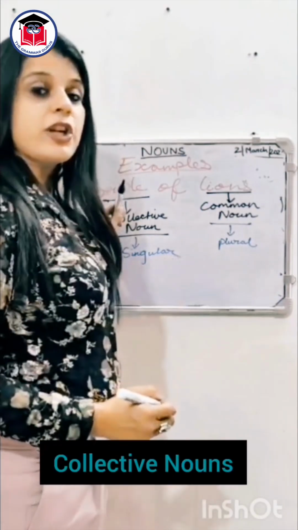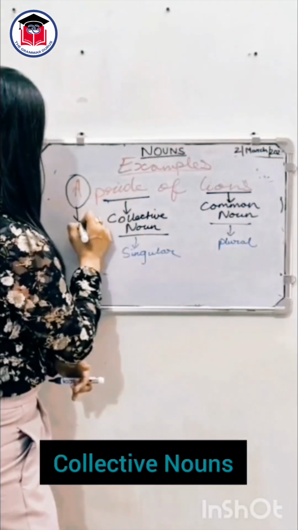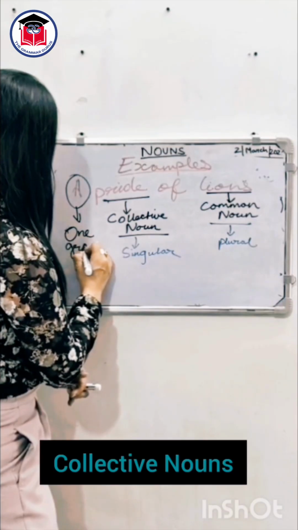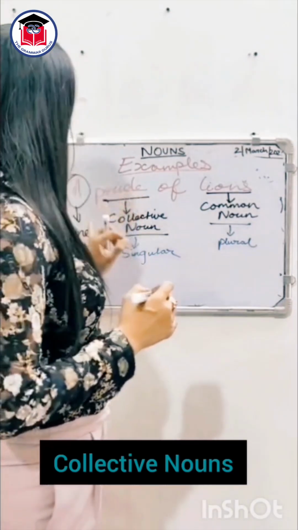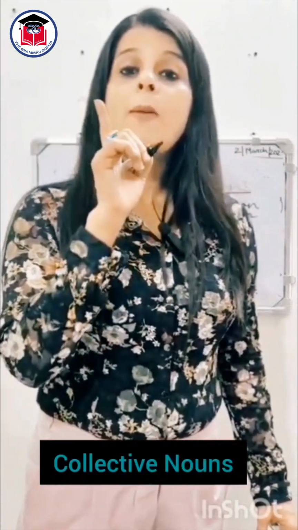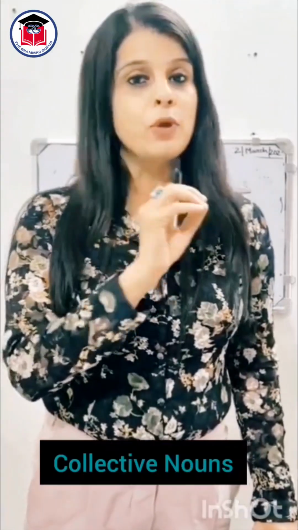Hence, I have mentioned the article a, because a shows that this is one group. If I am mentioning a, then it means it's one group. So, collective noun is singular, but the common noun whose group we are forming will always be plural.